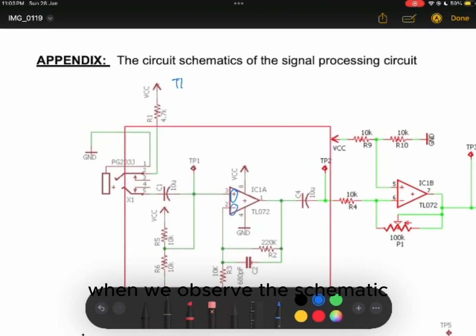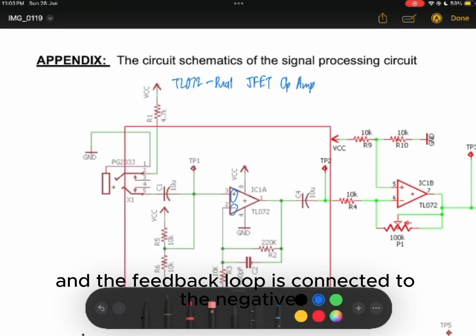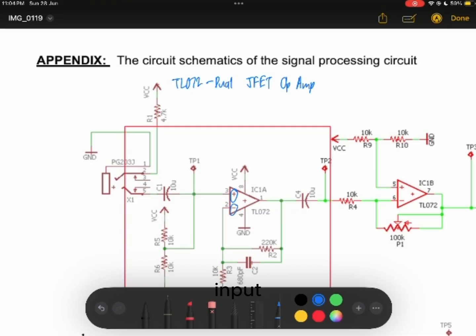When we observe the schematic, stage 1 is configured as a closed-loop, non-inverting operational amplifier. This is because the input signals enter by the positive input, and the feedback loop is connected to the negative input.